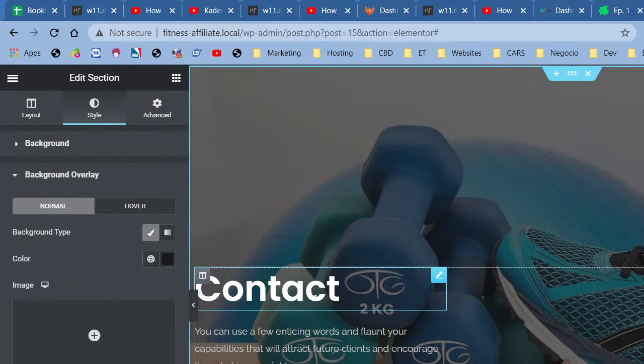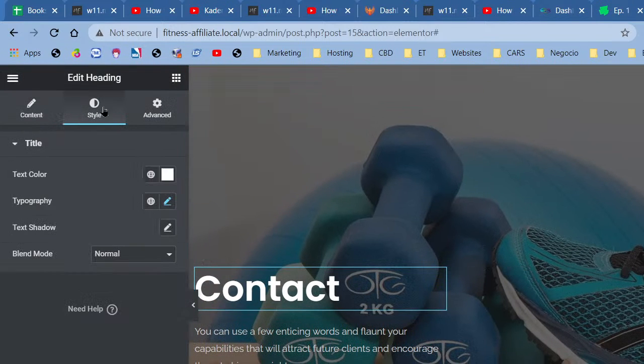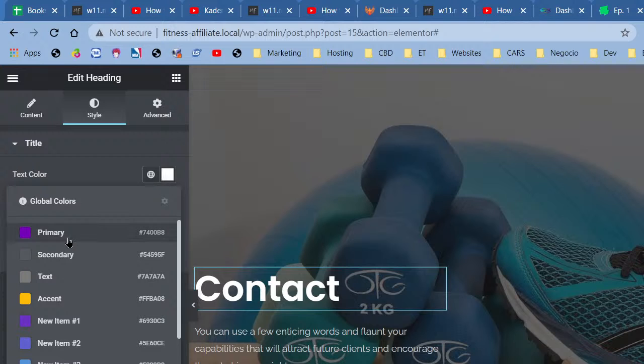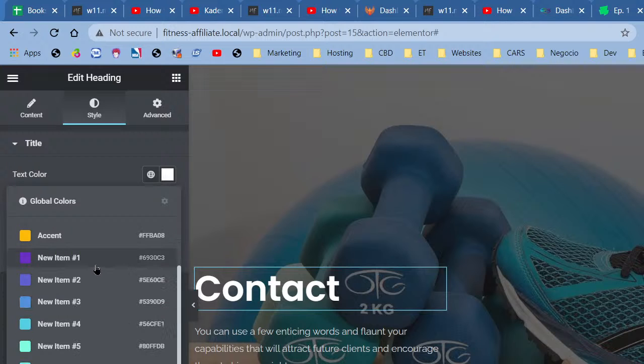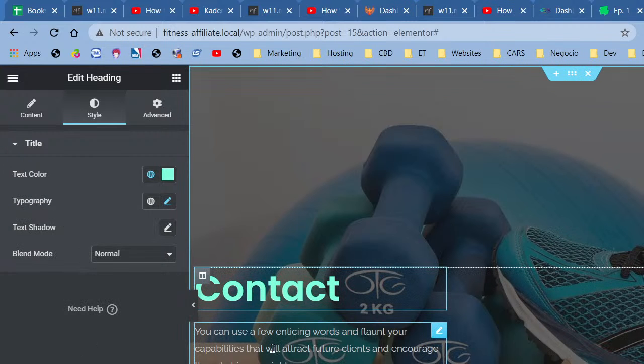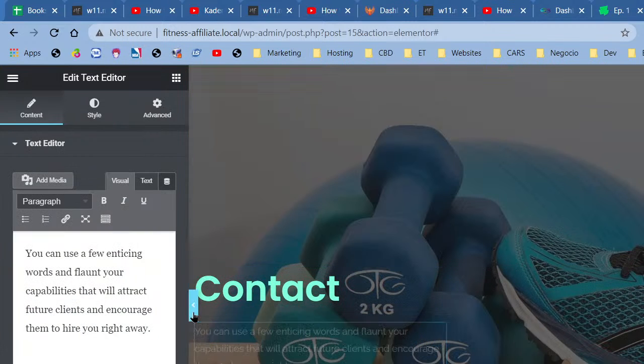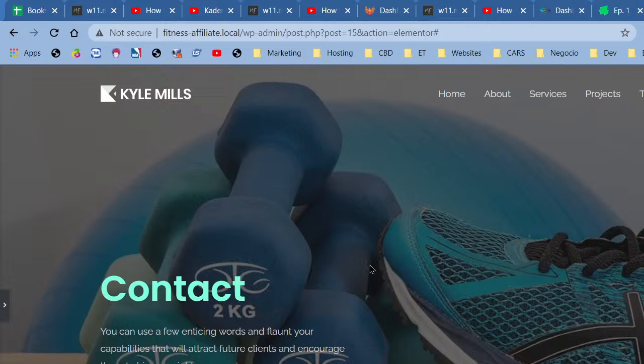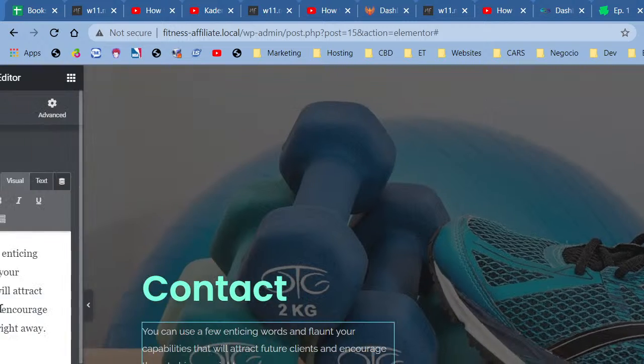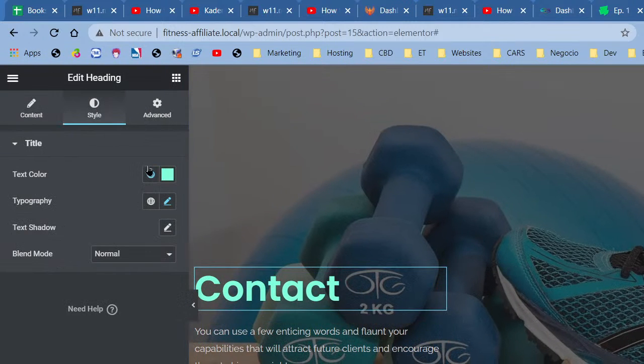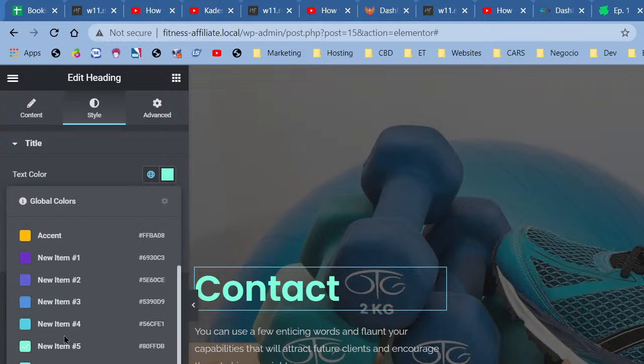All right, so this is contact. I'm going to change this to our primary color. No, not our primary. Primary won't work. This one will work. But the thing is, if I use this color, then I'll have to keep the same color everywhere across the website, which isn't really going to work for me. So I'm just going to keep this one white. Our heading right here is going to be white. Oh wait, I don't have white as a color. Imagine that. So I'm going to need two shades of white, guys.